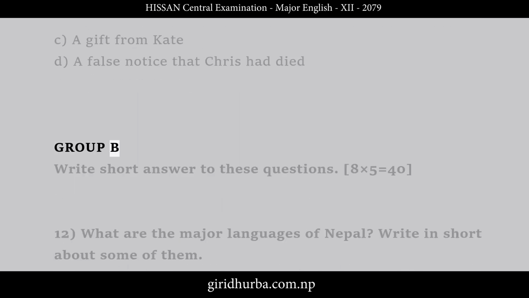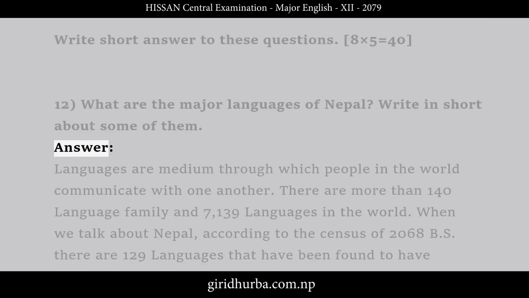Group B. Write short answers to these questions. 8 times 5 is equal to 40. 12. What are the major languages of Nepal? Write in short about some of them. Answer. Languages are the medium through which people in the world communicate with one another. There are more than 140 language families and 7,139 languages in the world.